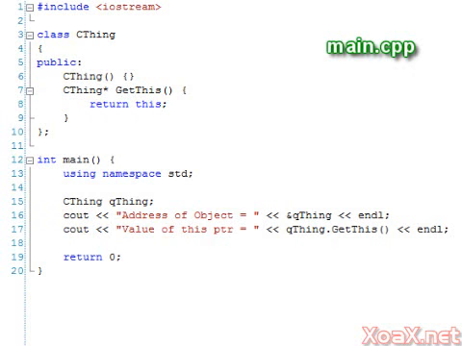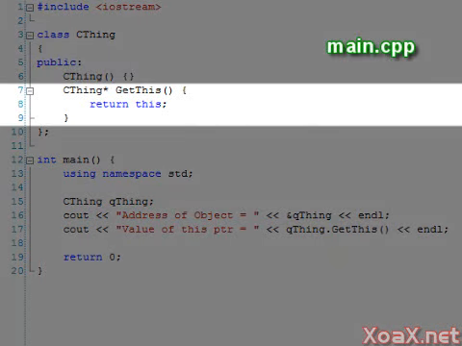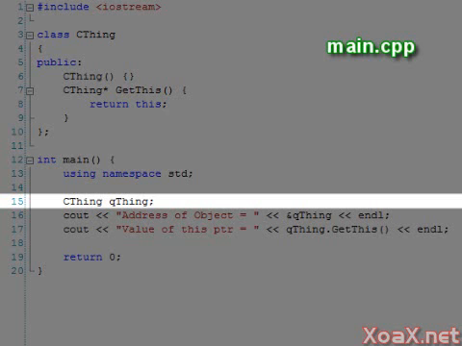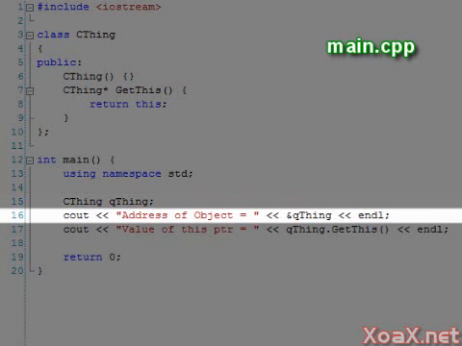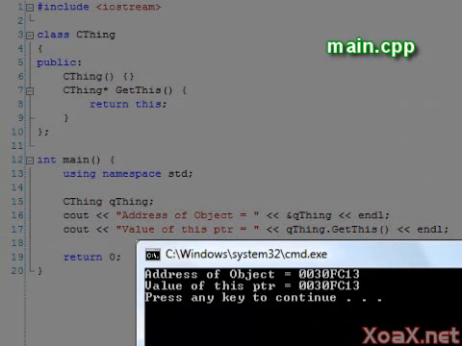We have one last example to help illustrate what the this pointer is. Here we have a simple class called thing. The class contains only one member function that returns the value of the this pointer. In our main function, we instantiate a thing object. Then we output the address of the object, and we output the value of the this pointer that is returned by our member function. Executing the program, we see that these values are equal.